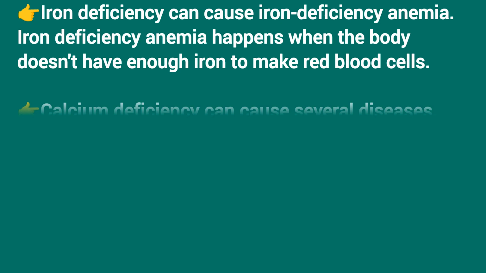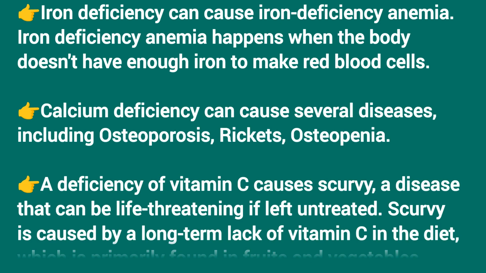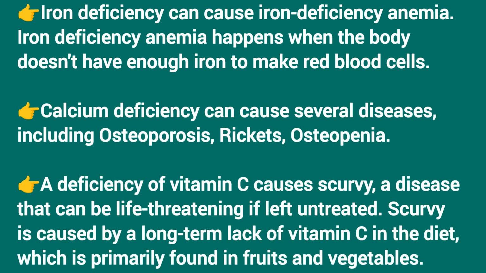Iron deficiency can cause iron deficiency anemia. Iron deficiency anemia happens when the body doesn't have enough iron to make red blood cells. Calcium deficiency can cause several diseases, including osteoporosis, rickets, osteopenia.